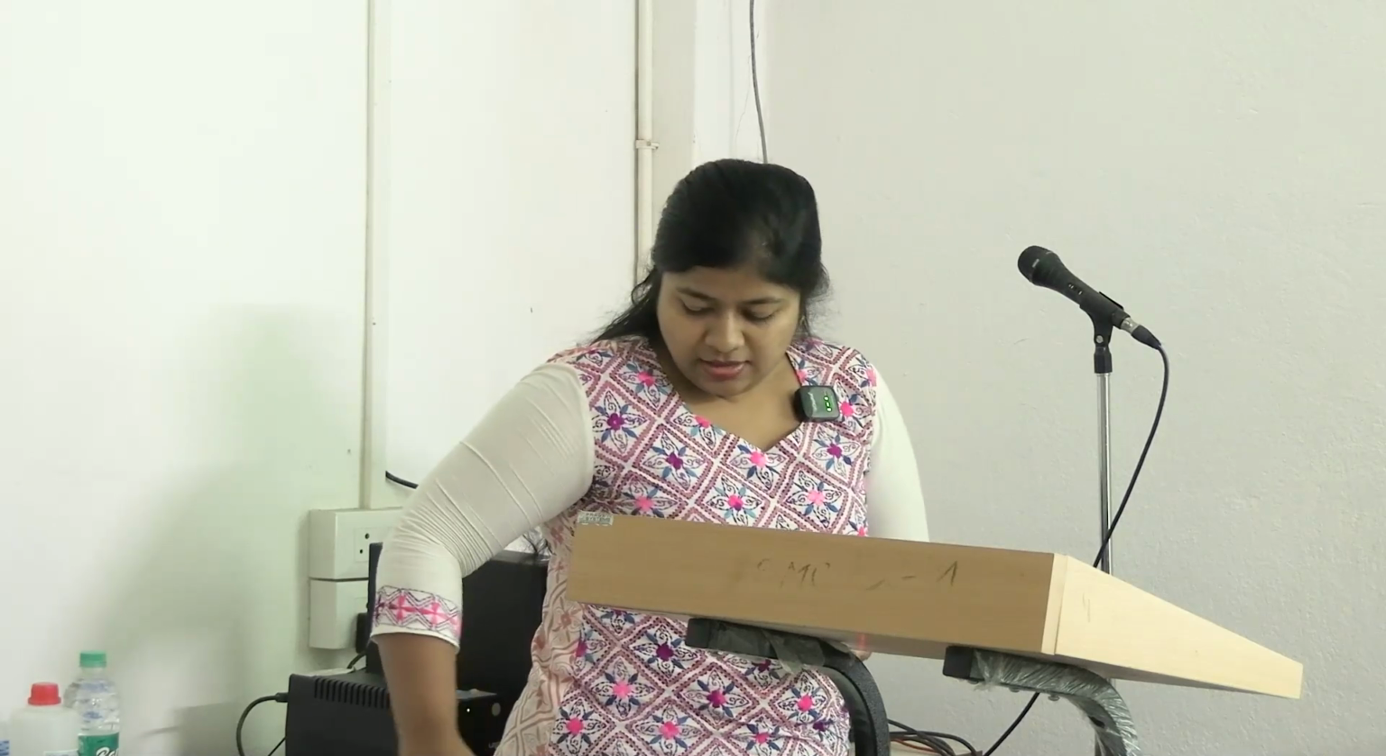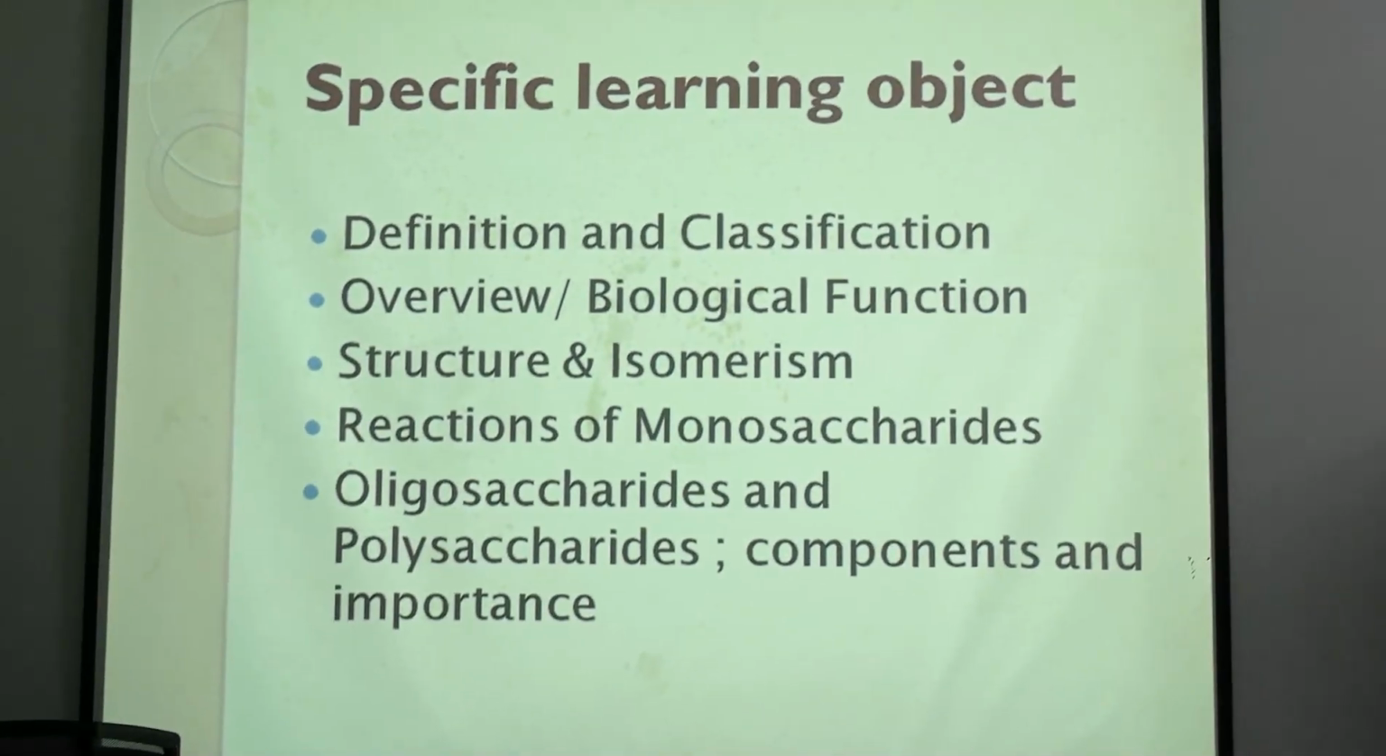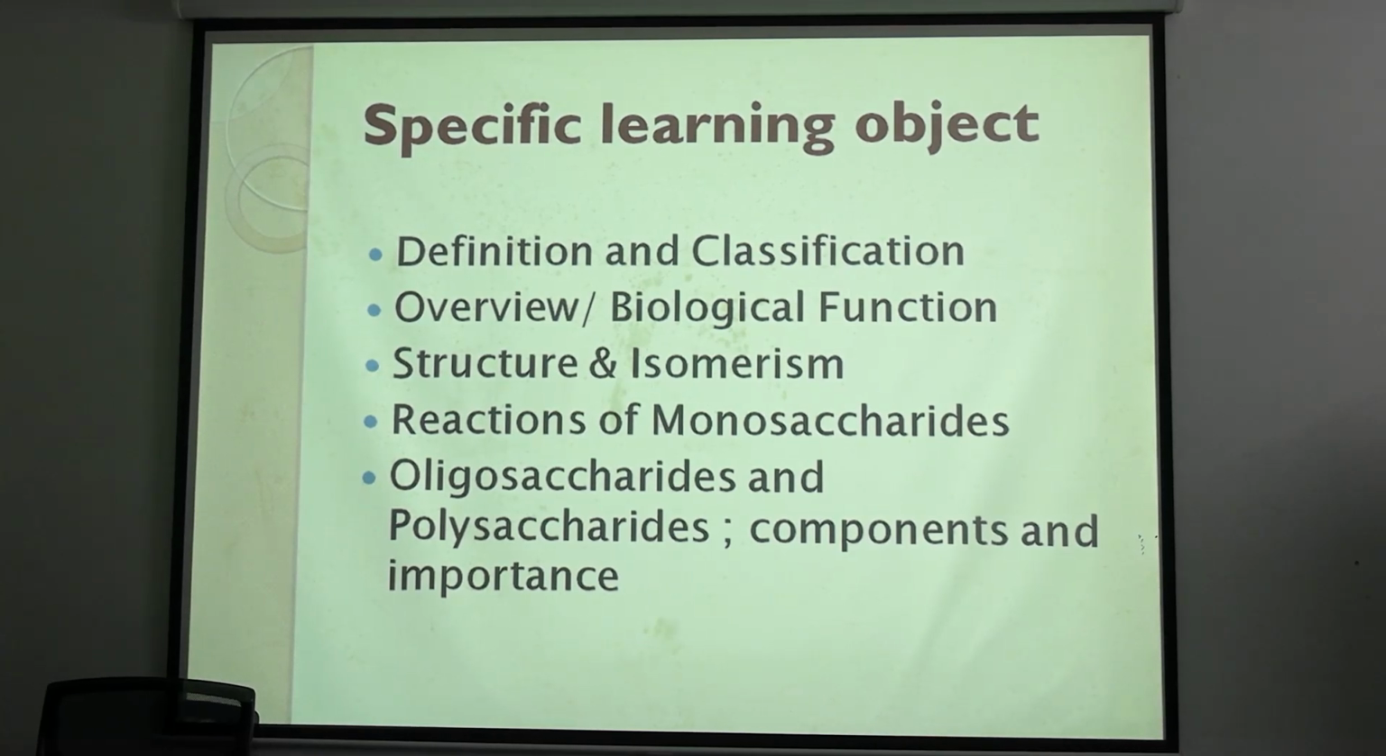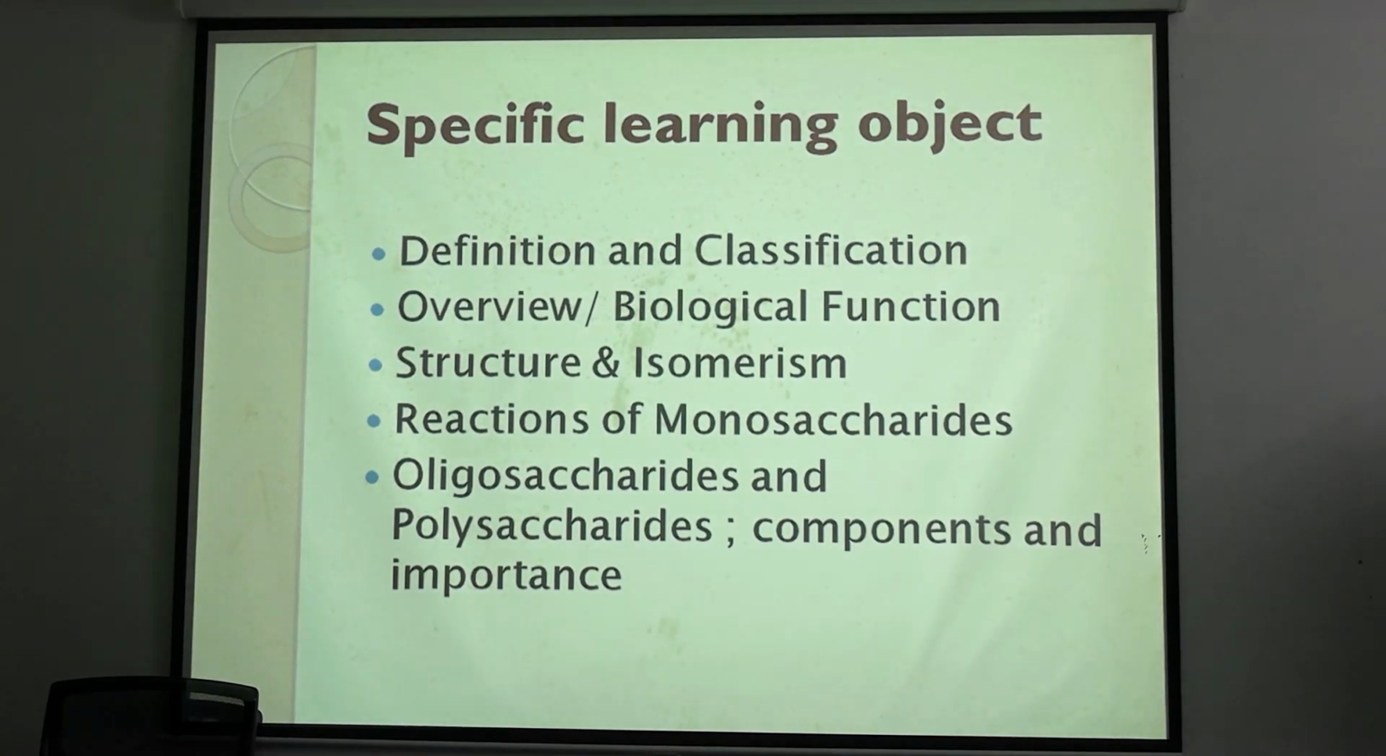Carbohydrate chemistry is a basic part from where your viva questions are asked, right? So, what are the points? Definition and classification of carbohydrates, overview of biological function, structure and isomerism, reactions of different monosaccharides, and last but not least, oligosaccharides and polysaccharides, their components and importance, right? So, start. What is the definition of carbohydrate?